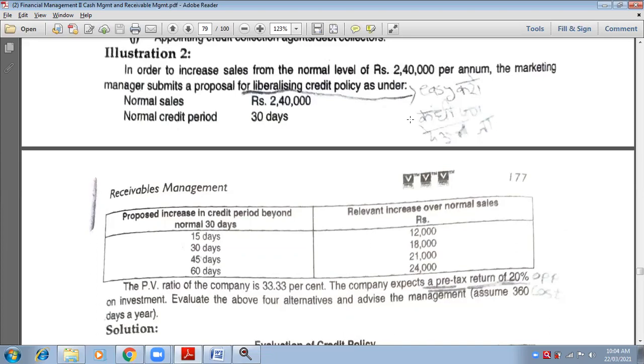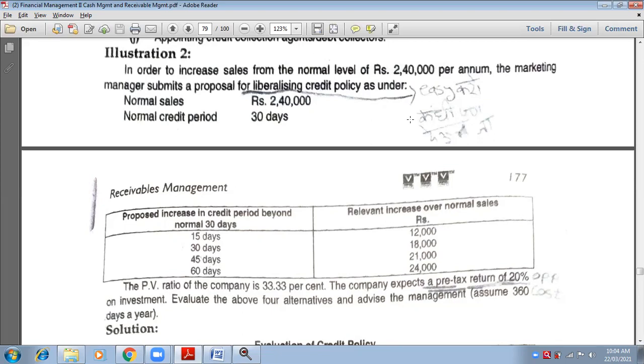PV ratio of the company is 33.33%. Ma'am, variable is equal to 33%.